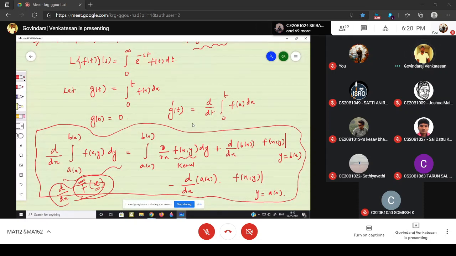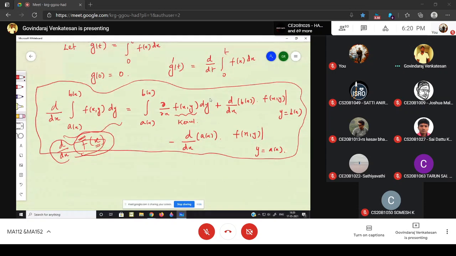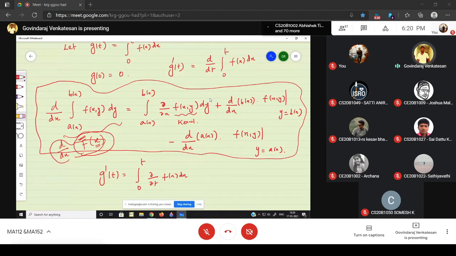Now you tell me what is g dash of t. Apply the same formula. Bring d by dt inside, so the integral from 0 to t of dou by dou t of f(x) dx, right?